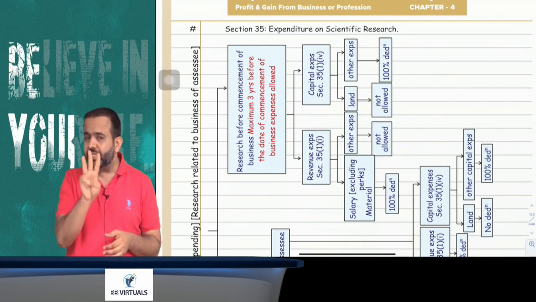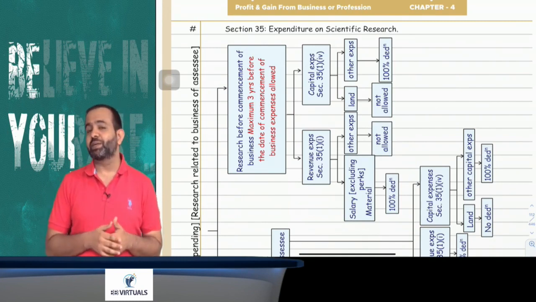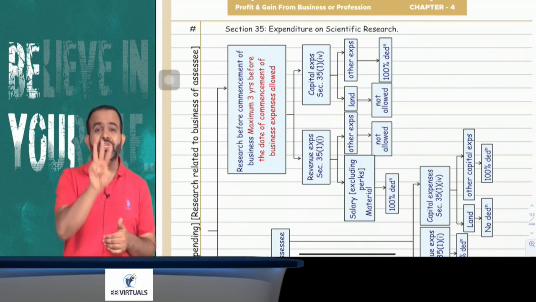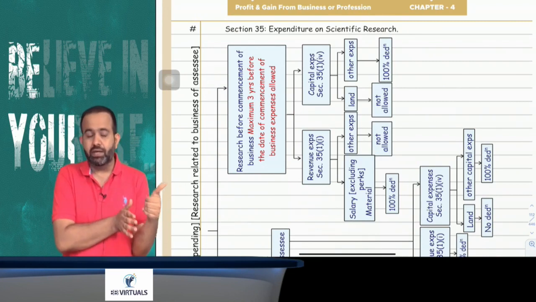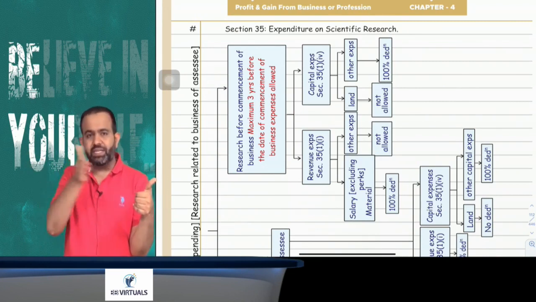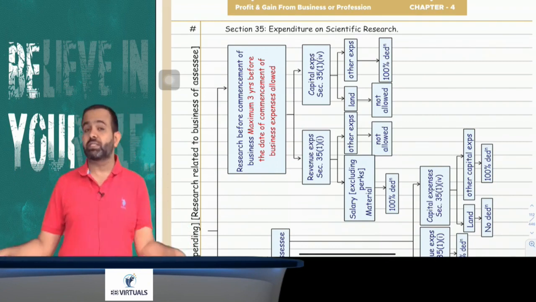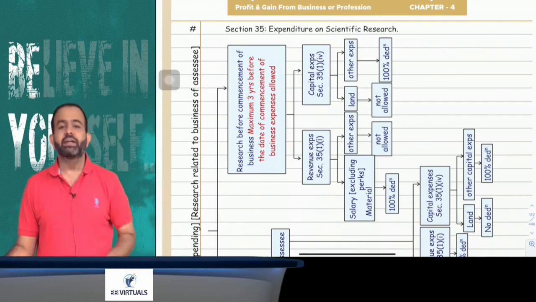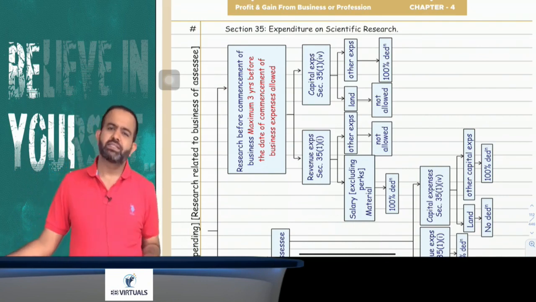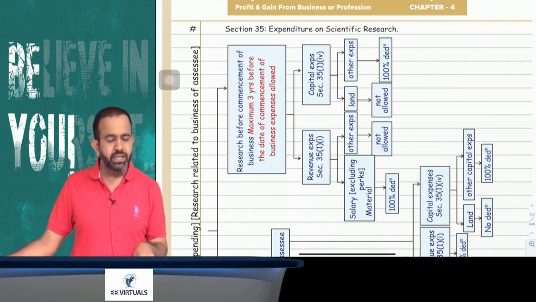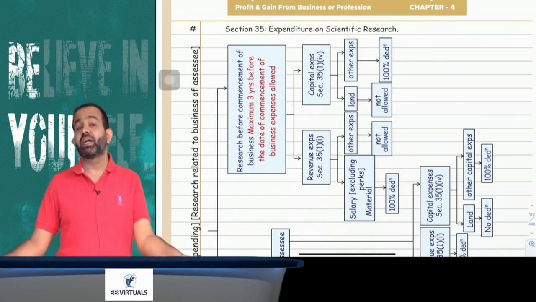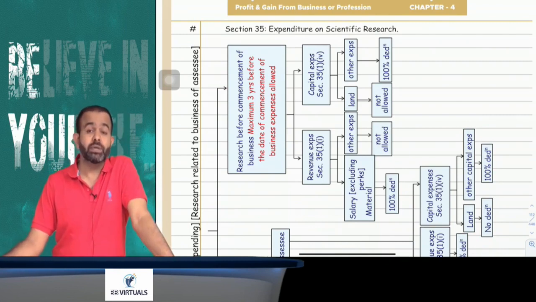But maximum 3 years before the date of commencement of business, expenditure will be allowed as deduction. Maximum 3 years before the date on which business was commenced. Within 3 years before the date of commencement of business, that expenditure is allowed as deduction. And in that revenue, only two expenditures are allowed: one is the salary and one is the material. Salary and material, only two revenue expenditures are allowed, and salary also excludes the perquisite.